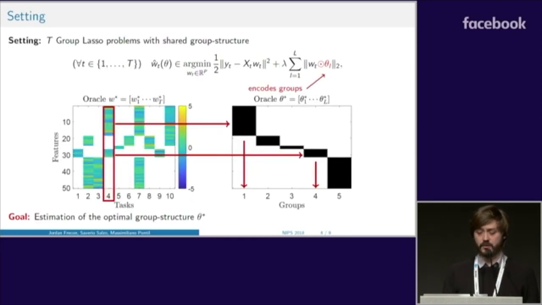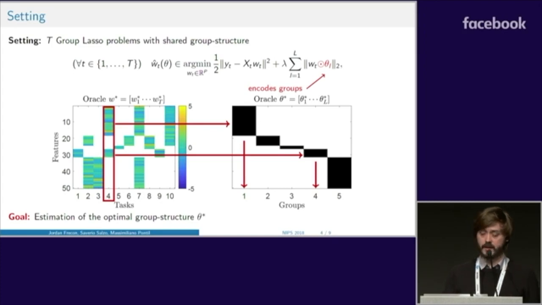To do so, we consider a multitask setting, where we have T group lasso problems sharing the same group structure. The groups are encoded by a binary matrix θ, with columns θ1 to θl, and each column of θ encapsulates a different group. For example, the first group is made of the first 18 features, so θ1 is equal to 1 from 1 to 18, and 0 otherwise. On the left side, you can see different regressors. Here, for example, the fourth task only used the first and the fourth groups. So now we have recast the problem of learning the groups as the problem of learning this binary matrix θ.